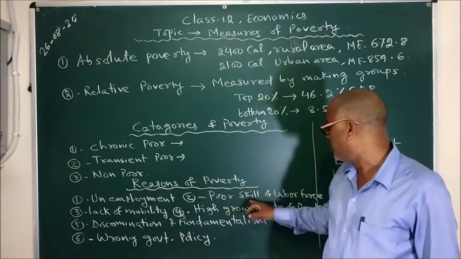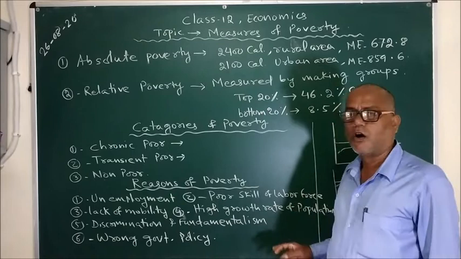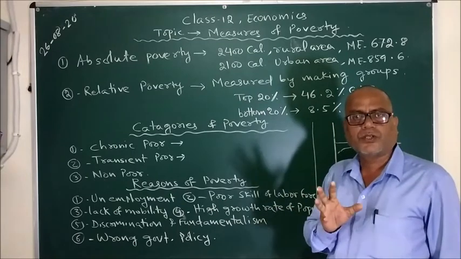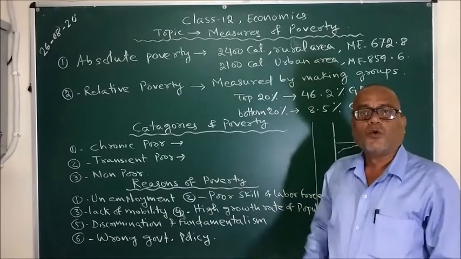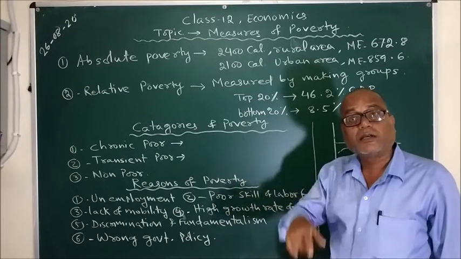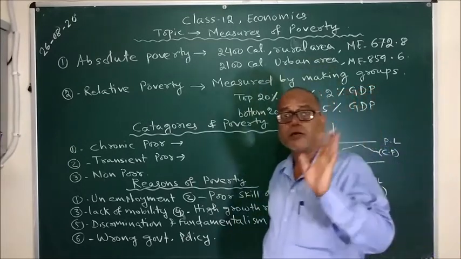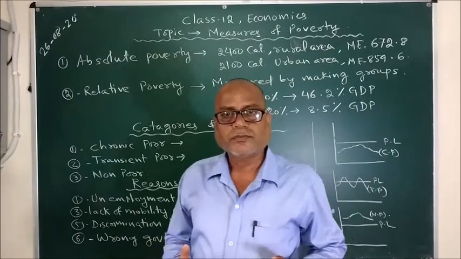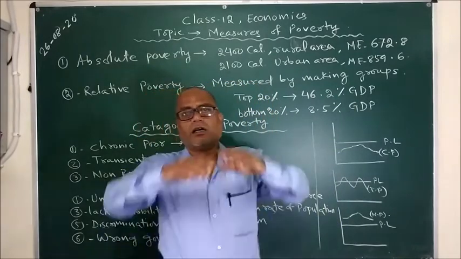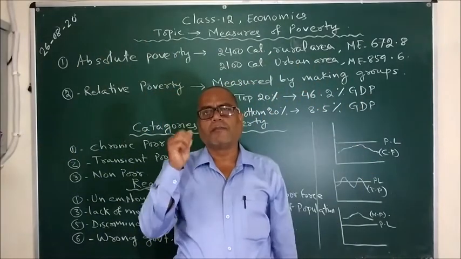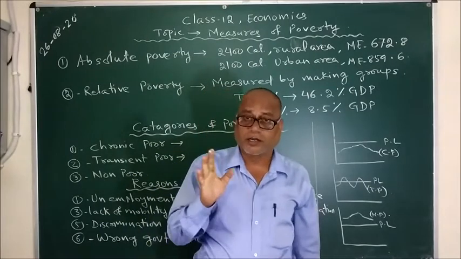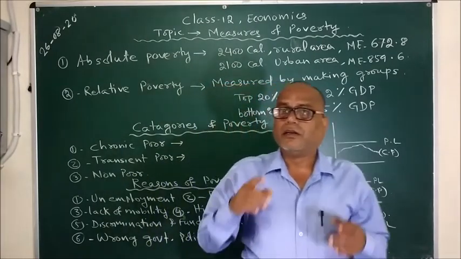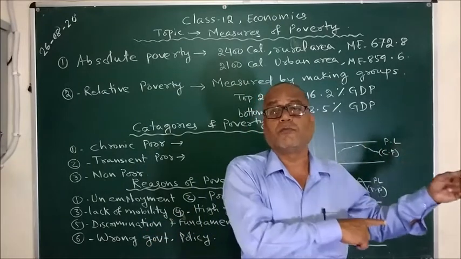Then the second point is poor skill of the labor force. Labor force is the number of people who are able and willing to work. Once again I repeat the statement, labor force is the number of people who are able and willing to work. But the labor force is different from workforce.